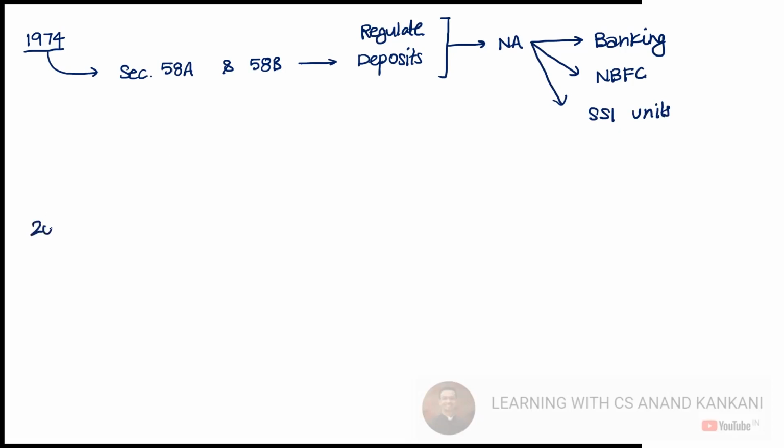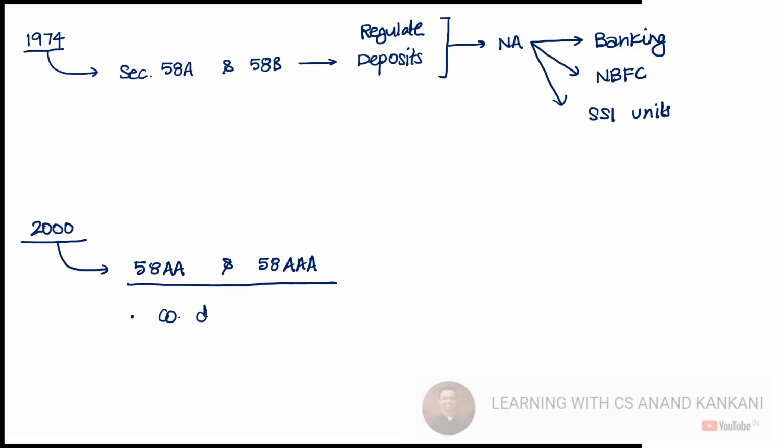Now let's come to the year 2000. On 13th December 2000, a major amendment took place in the 1956 Act, where two more sections were inserted: section 58AA and section 58AAA. These two sections made the concept of deposits more stringent. They inserted a provision that if a company defaults, then it will have to file a monthly return to the Company Law Board. So the monthly return needs to be filed.